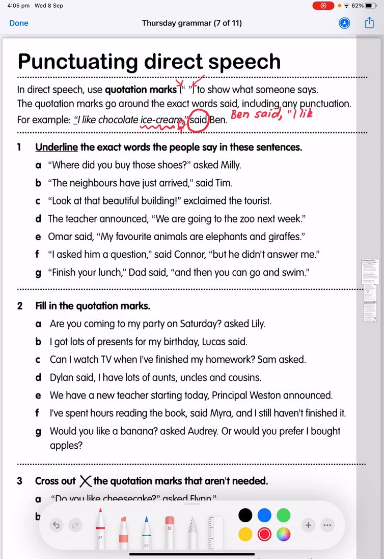I like, and then close my speech marks. So if said comes before the direct speech, then that comma joins to the word said and the speech marks don't go around that. It only goes around it if the said comes last.